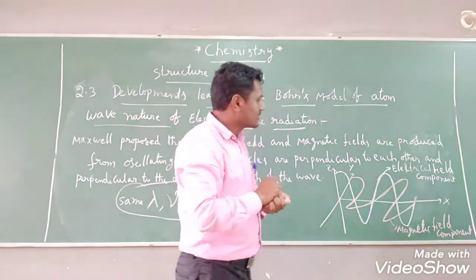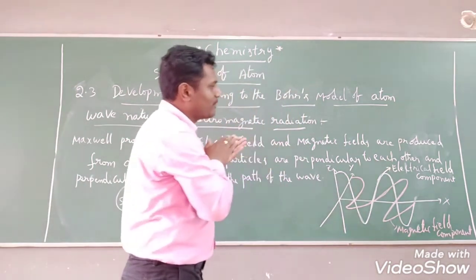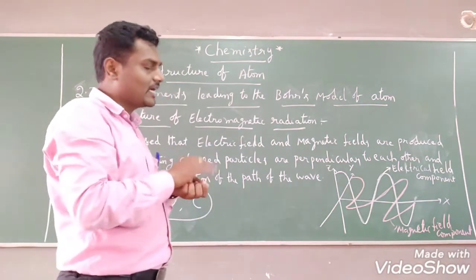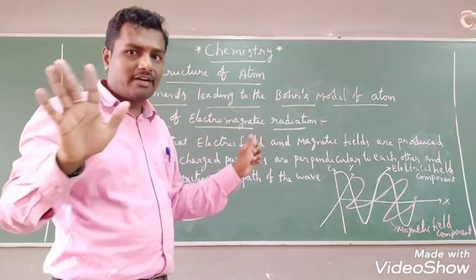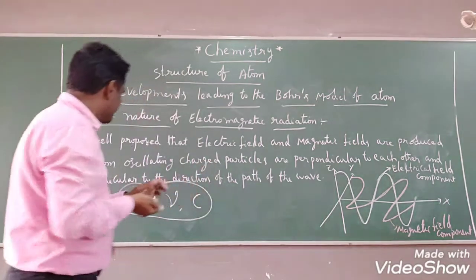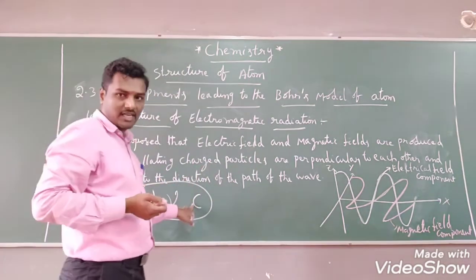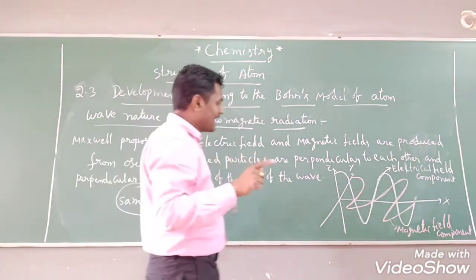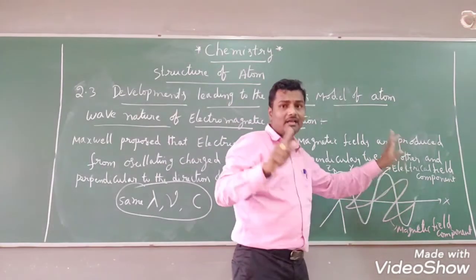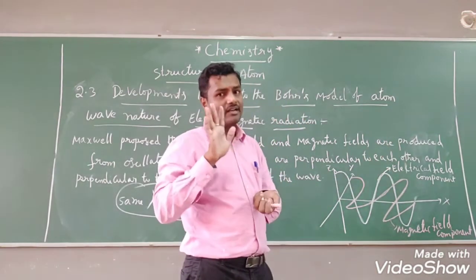Okay, now students, here we have discussed the electrical field component and the magnetic field component. Whatever it may be, these two field components possess the same values of lambda, nu and C. Only they travel in mutually perpendicular planes. That is the only difference.